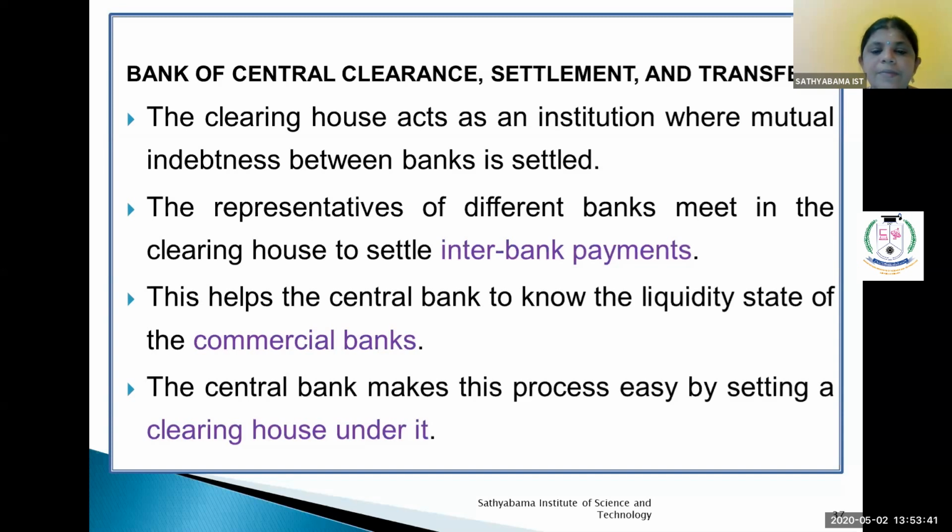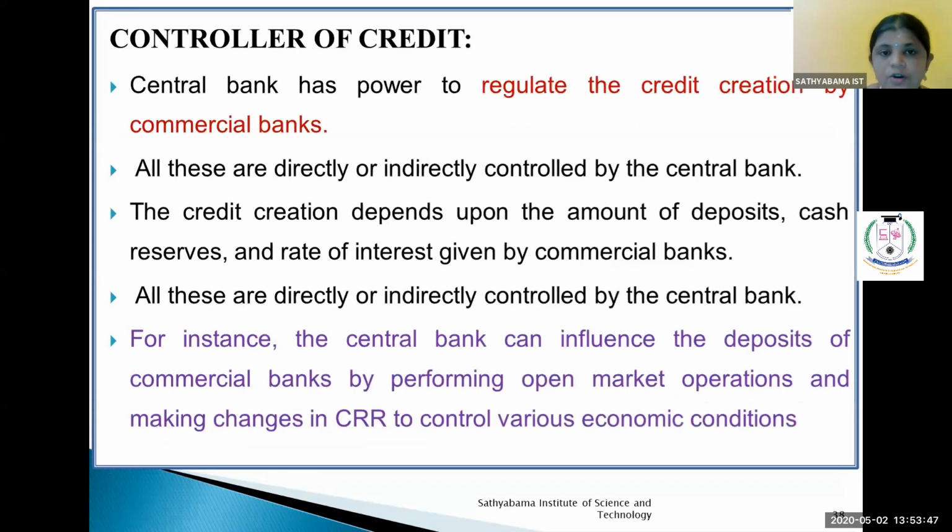The central bank makes this process easy by setting up clearing houses under it. Controller of credit: the central bank has the power to regulate credit creation by the commercial banks. All these are directly or indirectly controlled by the central bank. Credit creation depends upon the amount of deposits, cash resources, and the rate of interest given by the commercial bank.